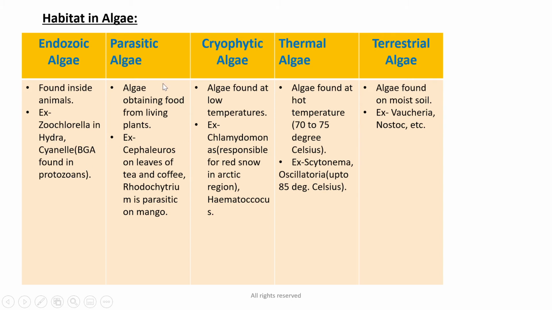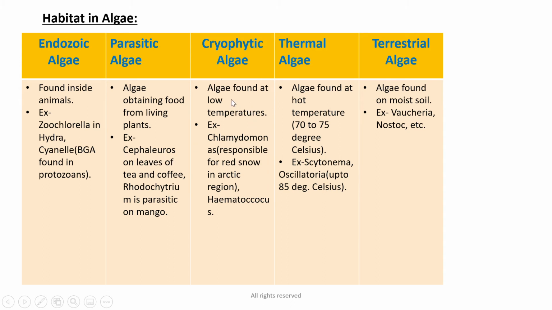Parasitic algae are the algae which obtain food from living plants. For example, Cephaleuros on leaves of tea and coffee. Rhodochytrium is parasitic on mango. The Cephaleuros found on leaves of tea and coffee is very important from the point of view of exams. This example is very important.